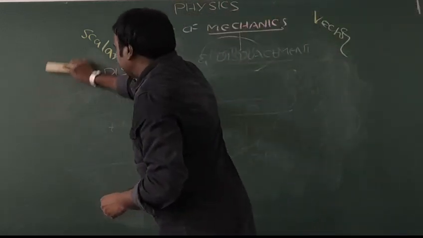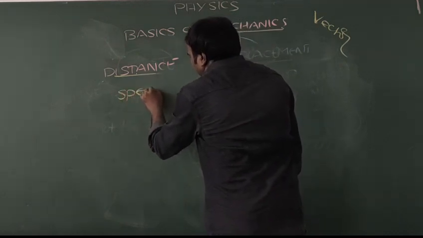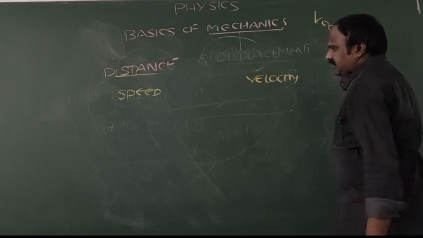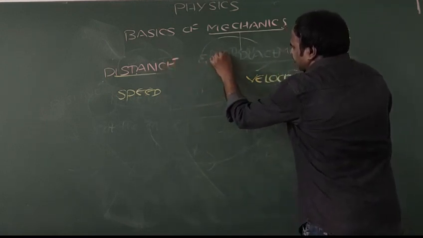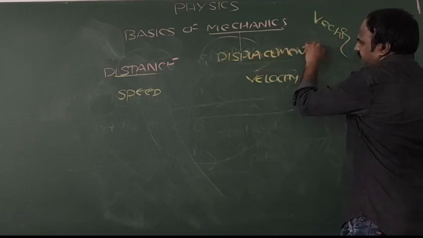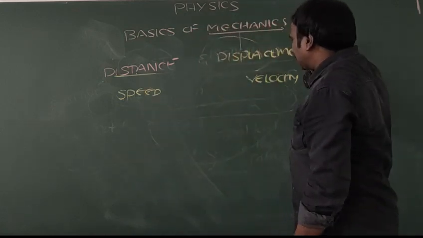Now coming to the second terms, which we are going to call speed and velocity. Just now we discussed distance and displacement, and we discussed that distance is a scalar quantity and displacement is a vector quantity.